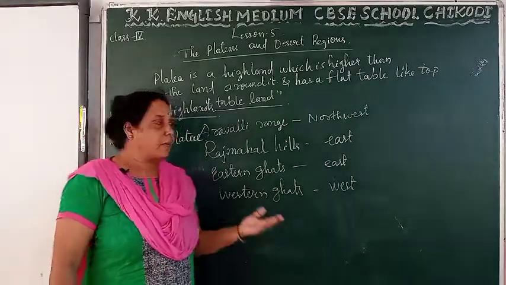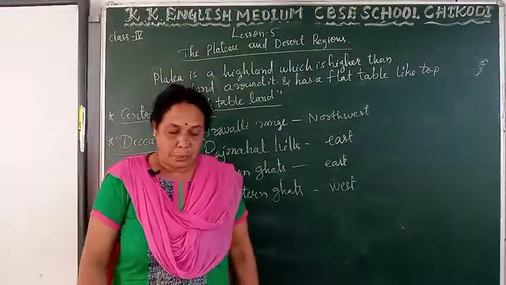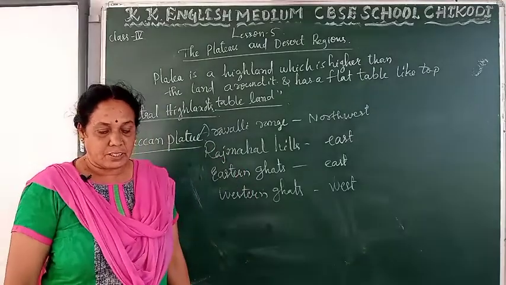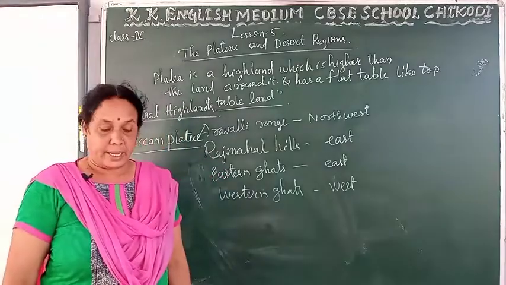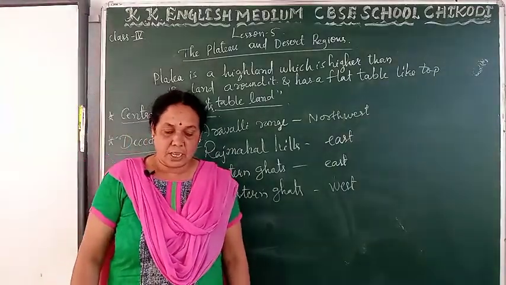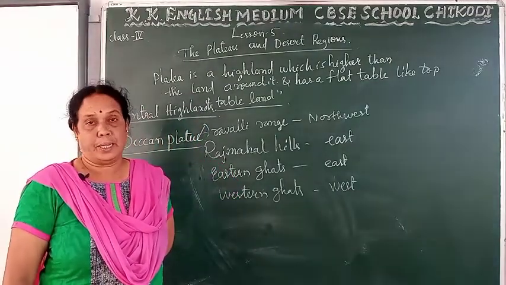Now, the next part is Deccan Plateau. The Deccan Plateau is the largest plateau in India. It extends from river Narmada to the southern tip of peninsular India. It is bounded by Western Ghats and Eastern Ghats on the western and eastern coast respectively.